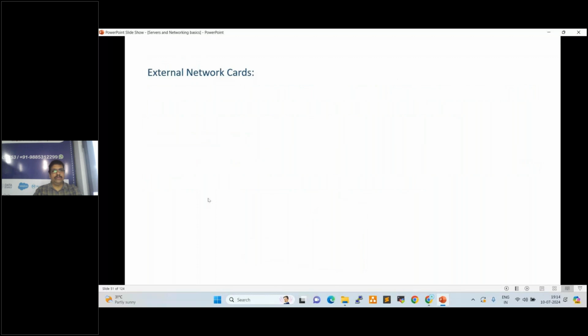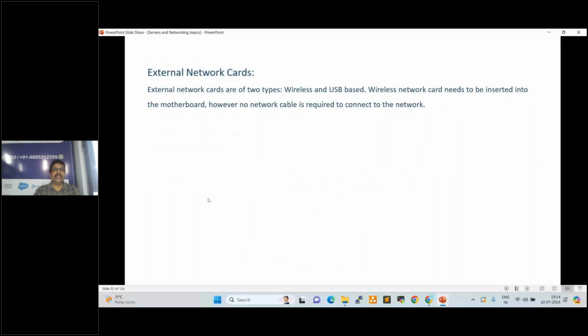External network cards. An external network card is a dongle. See here, external network cards are of two types: wireless and USB. Wireless network cards are to be installed into the motherboard. However, no network cable is required to connect to the network. See here, this black one is the wireless network card. This card we can connect to the PCI slot.